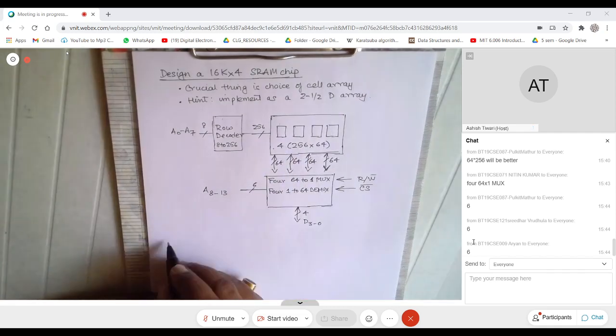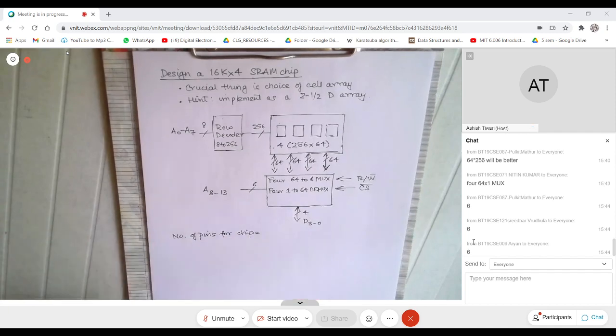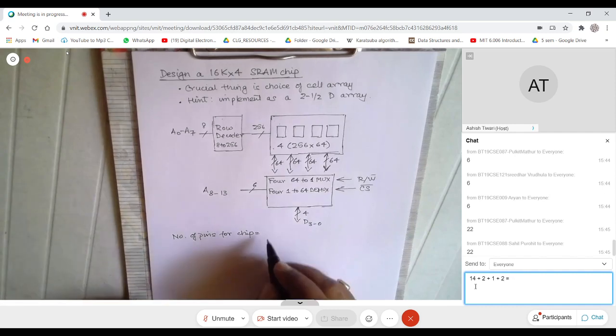Okay, number of pins. Can somebody help me? Number of pins for the chip. How many? Okay, how do you do that?